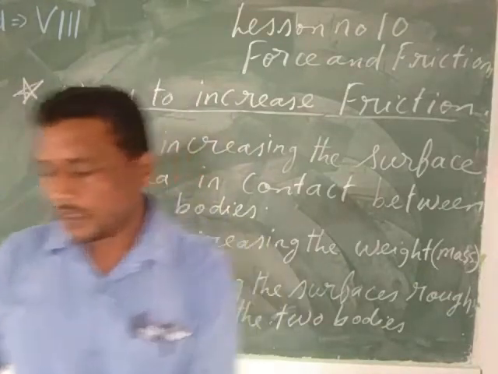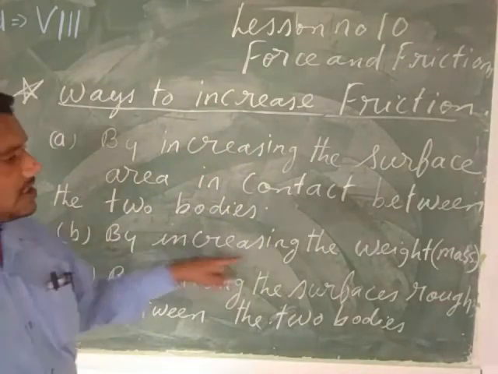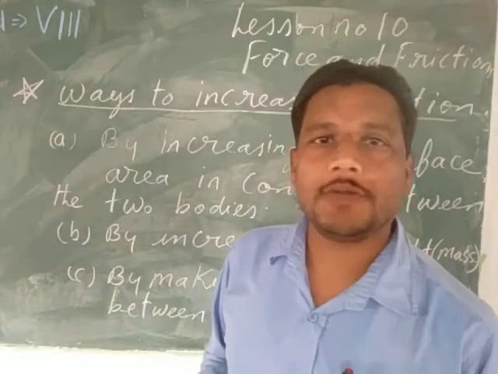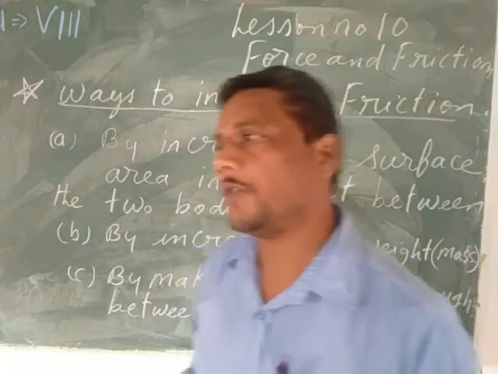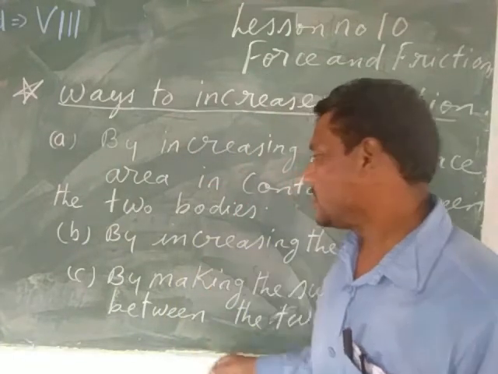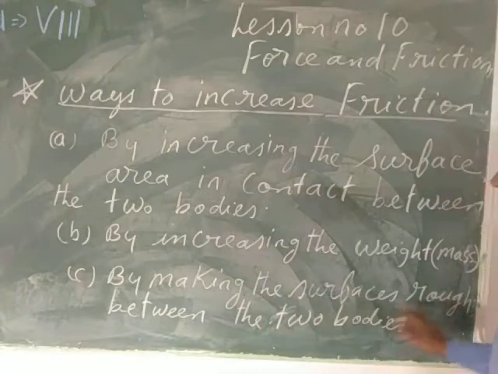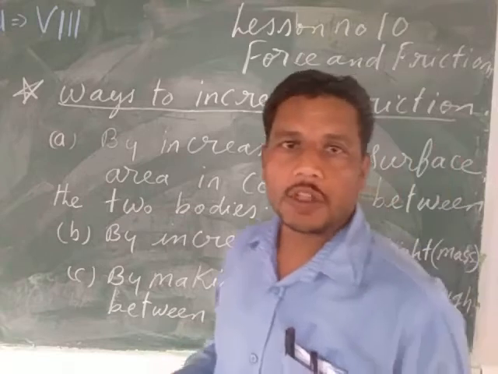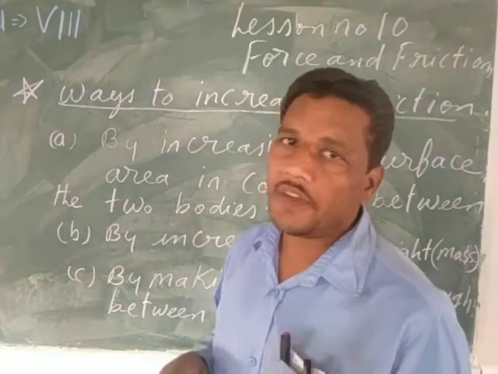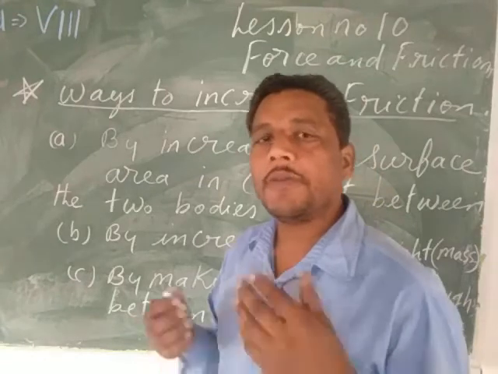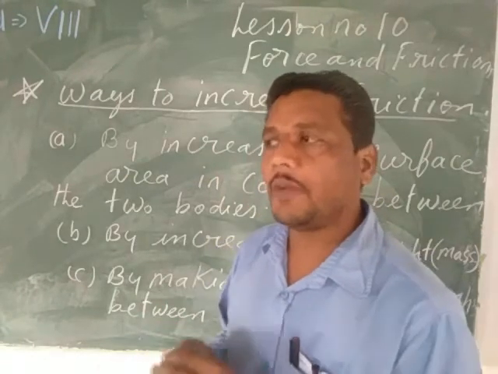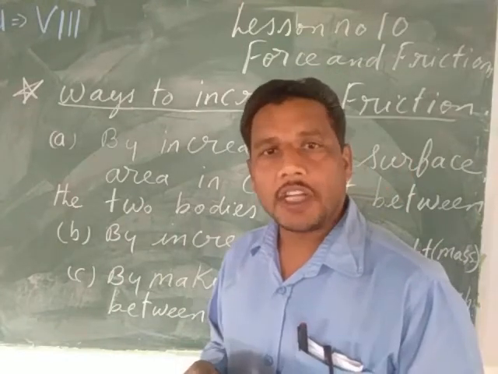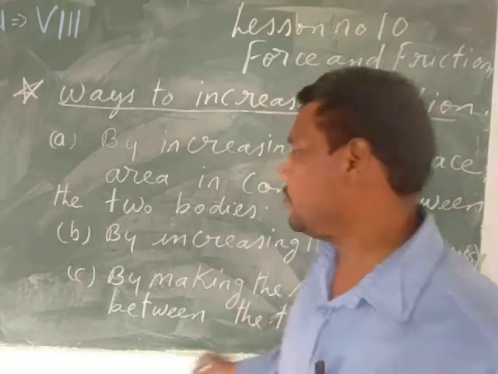The second point is, my child, by increasing the weight. If we increase the weight or the mass of the object, then the friction force will increase. The third point is by making the surface rough between the two bodies. See, my child, if the surface is very smooth, less friction will act, and if the surface is very rough, then more friction will act. So if we make the surface in contact between the two bodies rough, then more friction will act.